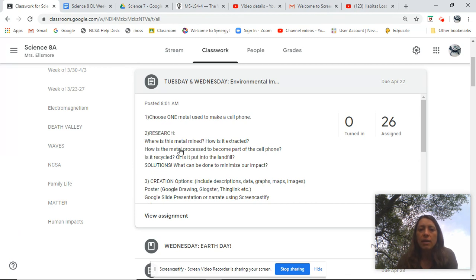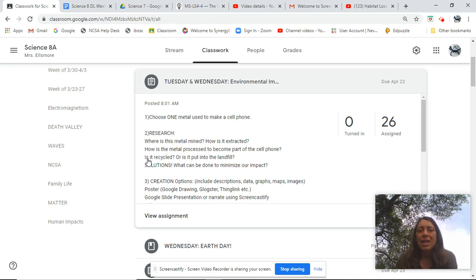This part here, I've had a lot of great questions. In particular, I would focus on what is that element doing in the cell phone? So is that element a key component to your microchip processing, or is it part of the screen, or is it a component that makes your phone vibrate? That's really how that could be answered.